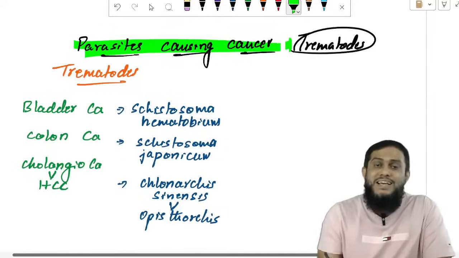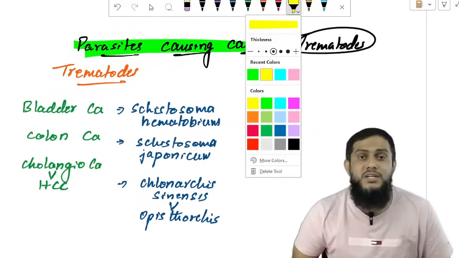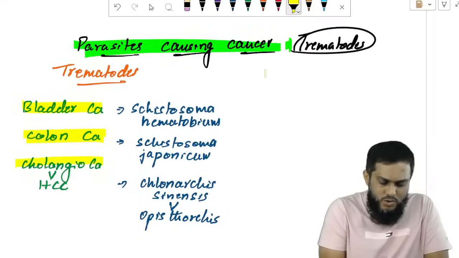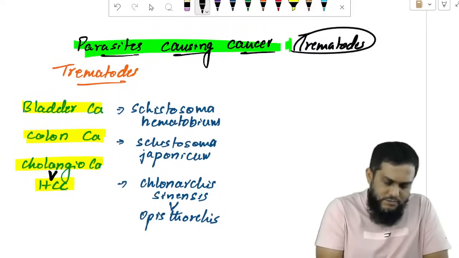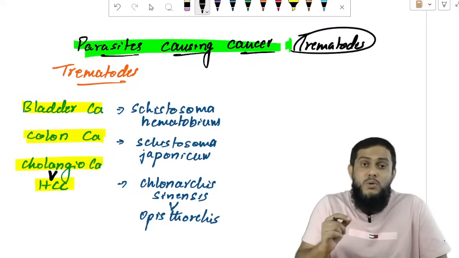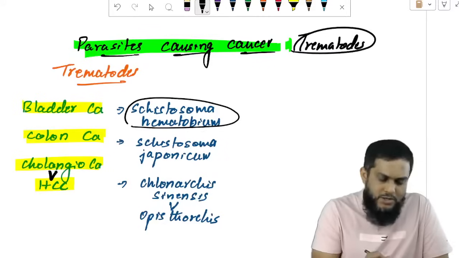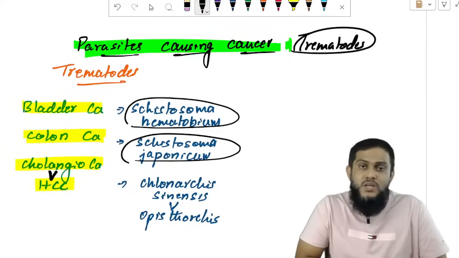There are only 3 cancers seen in parasitology. In the entire parasitology, only 3 types of cancers are seen: bladder cancer, colon cancer, cholangiocarcinoma, and hepatocellular carcinoma, with cholangiocarcinoma more common than hepatocellular. Cholangiocarcinoma means bile duct cancer. Bladder cancer is caused by Schistosoma haematobium. Colon cancer is caused by Schistosoma japonicum.